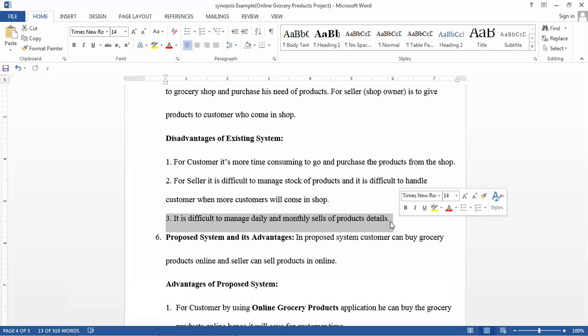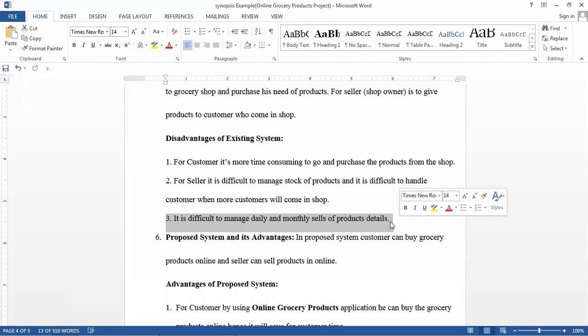Because by using this report you can analyze and concentrate on your business. Suppose a particular product is selling more in a month, then the seller will concentrate on that product. So the report has to be there, a daily report and a monthly report, meaning how much sales were done per day and how much monthly.